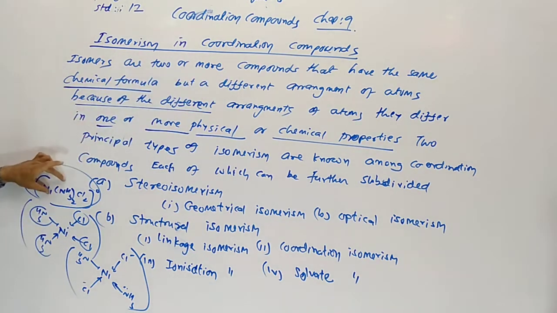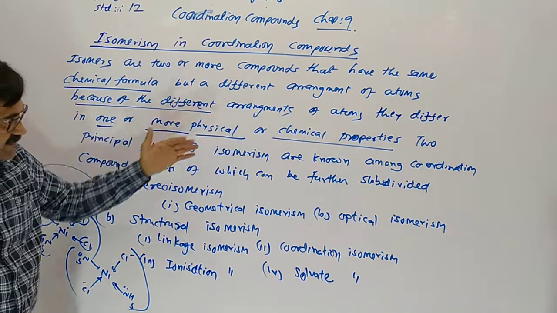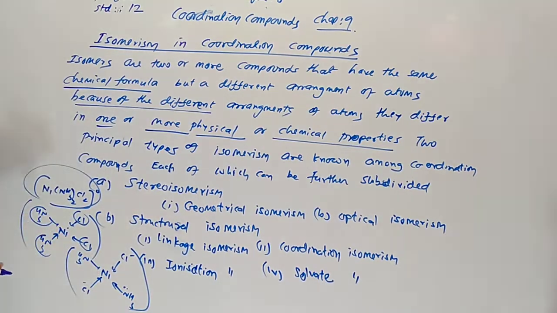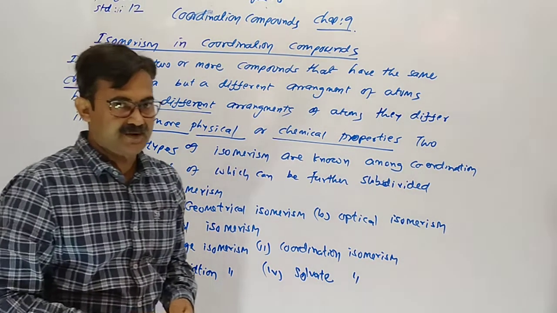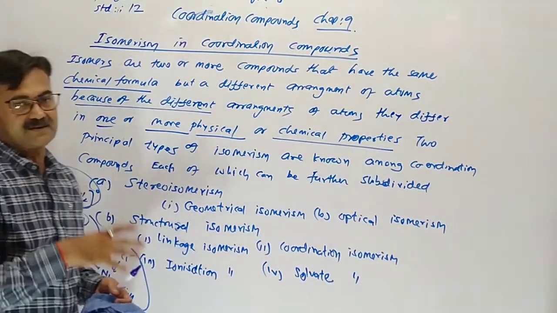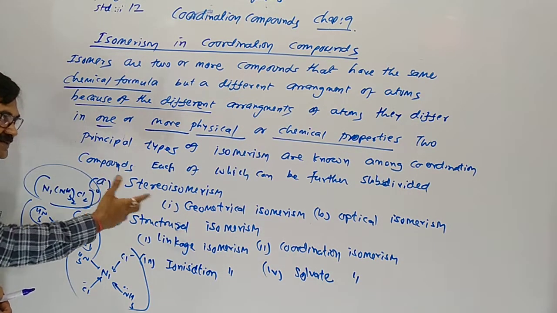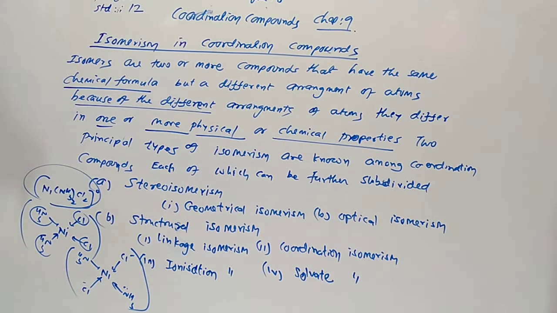Same chemical formula, but different arrangement of atoms, and differ in one or more physical and chemical properties. Understood? This is called isomers, and the phenomenon is called isomerism. Isomerism occurs in coordination compounds. We will discuss it in full detail. One or more physical properties of these two isomers will be different.